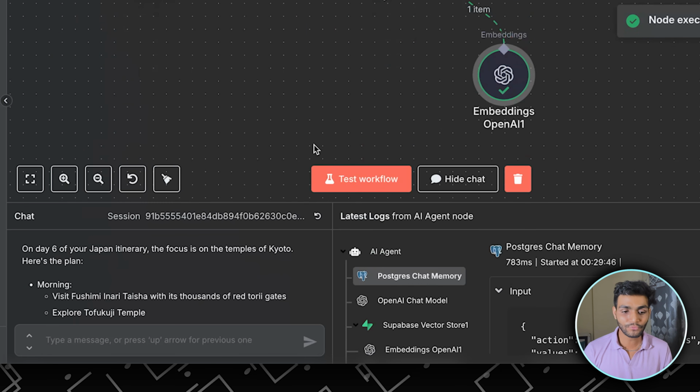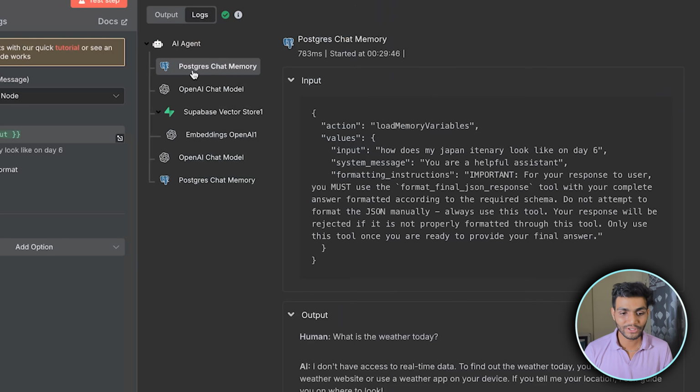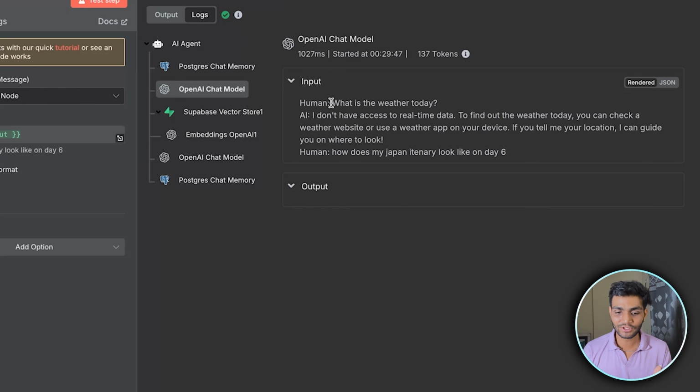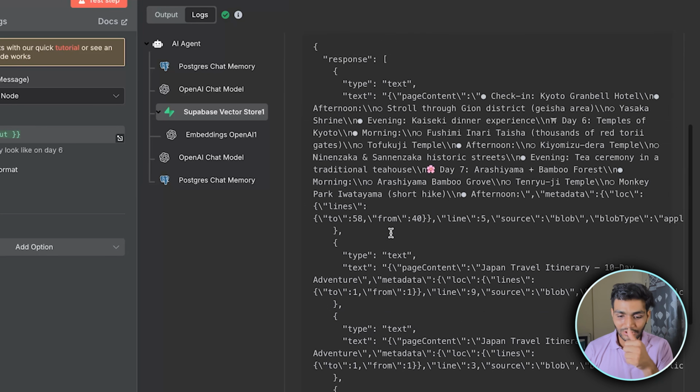If you want to see the execution flow, inside this we can see the logs part over here. You can see first it went to the memory part to get the previous conversation which we had. Then it went to OpenAI to ask this question, what is the weather today? OpenAI answered, I don't have access to real-time weather. Then it went to the Supabase part. Because it doesn't have the answer, it went to Supabase to see the itinerary data, and Supabase went through all the data which we have.